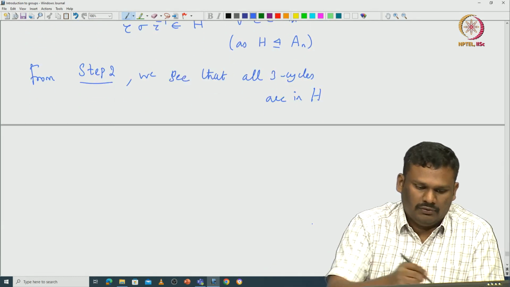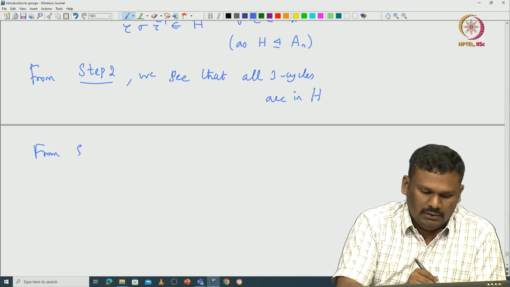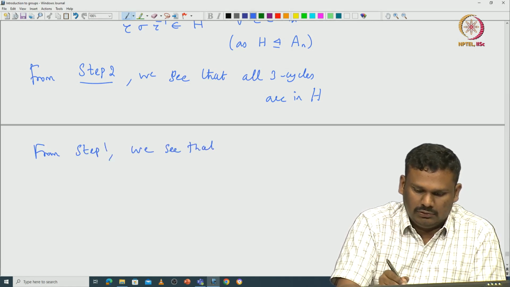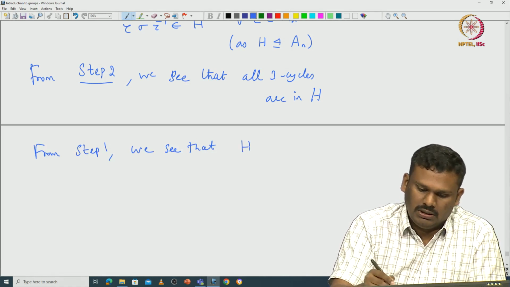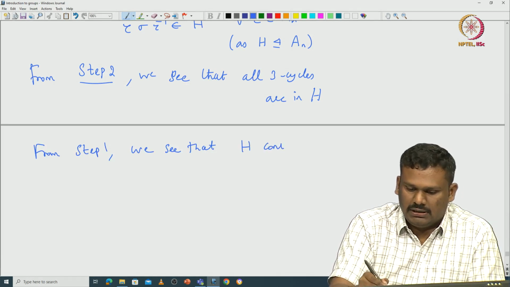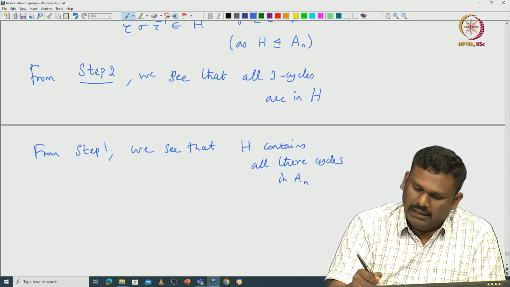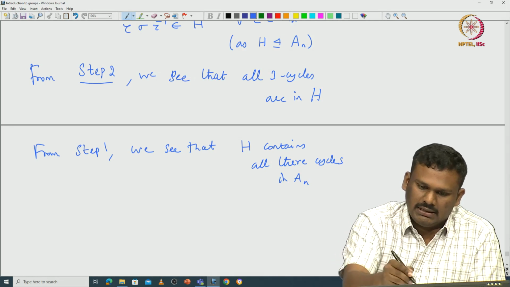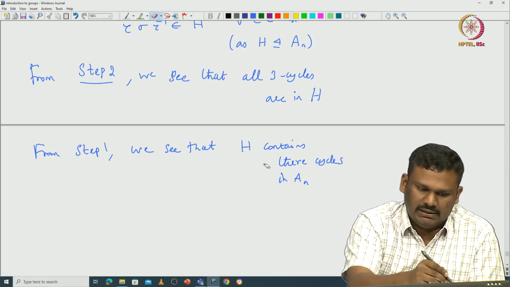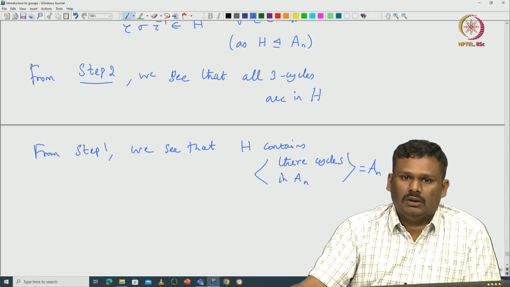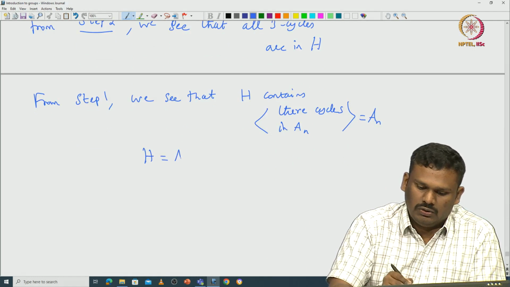Now from step 2 and step 1, we see that H contains all 3 cycles in A n. And in particular it contains the subgroup generated by them, which is A n. So, that proves H is equal to A n.